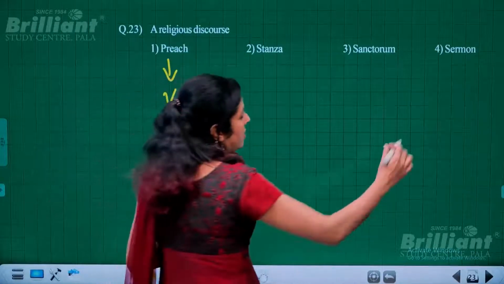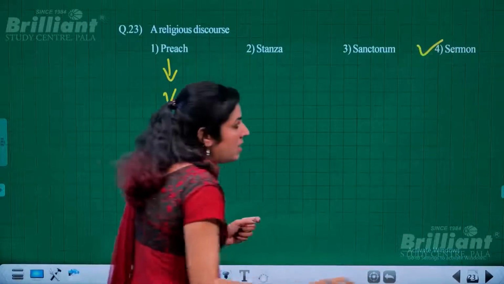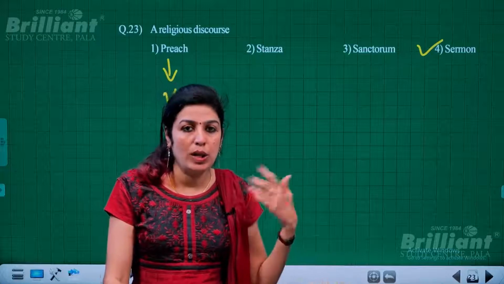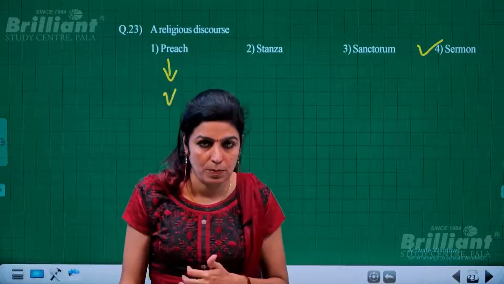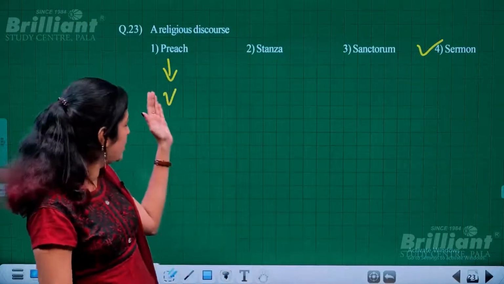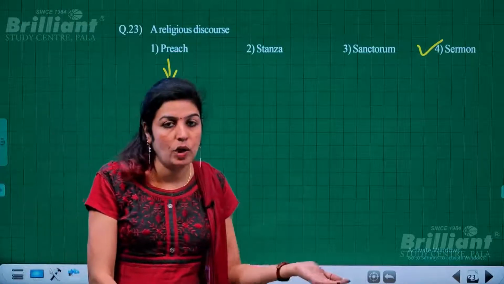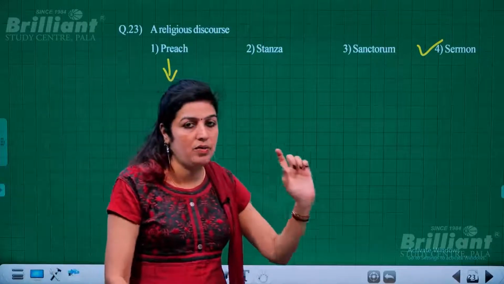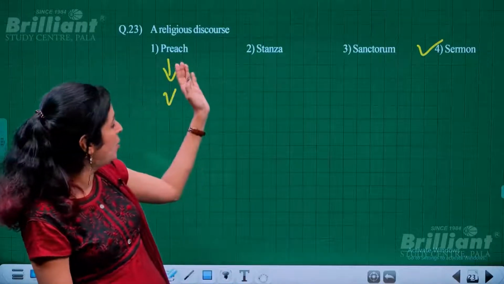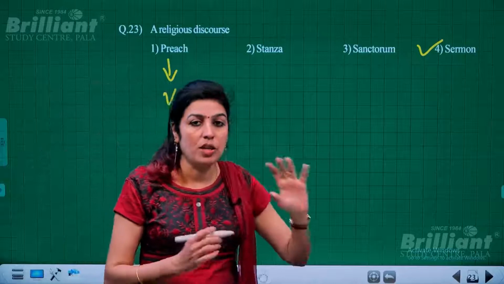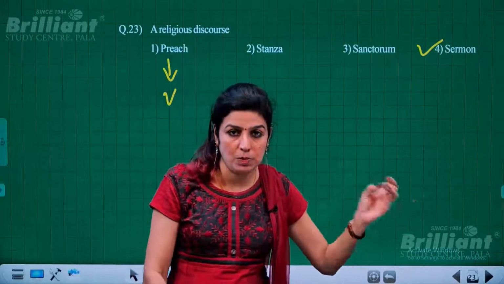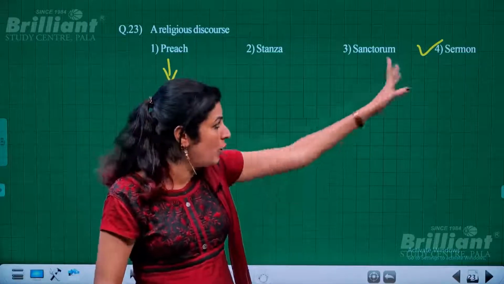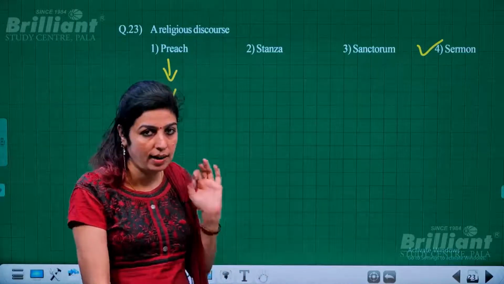Then this is the answer, the fourth option, that is sermon, that speech or those words with which the interaction is made possible religiously. So, preach is the act of giving a sermon, but sermon is the exact thing which we require. A religious discourse means a kind of verbal communication in terms of words. The act of saying is preach, but those words are what you call a sermon, which is the exact answer. Okay.